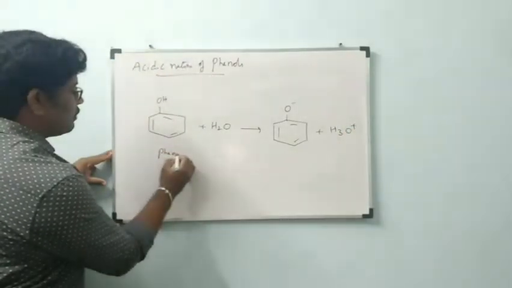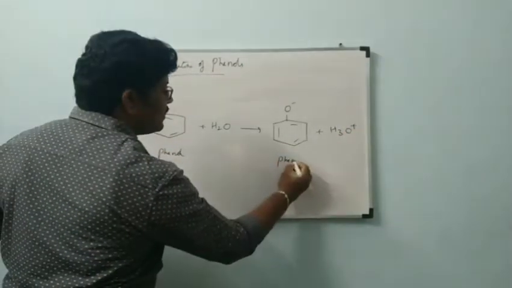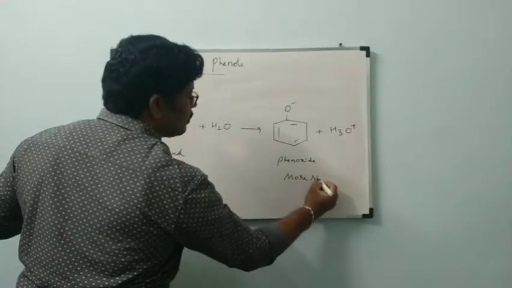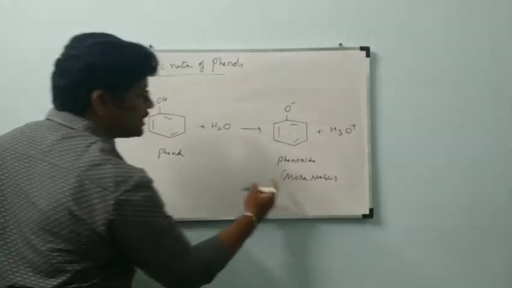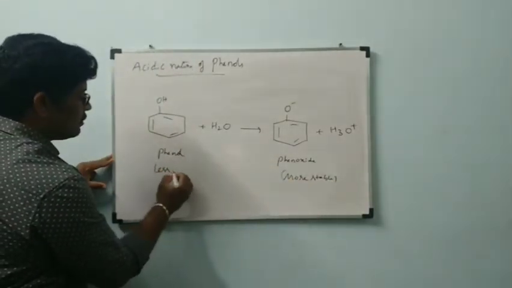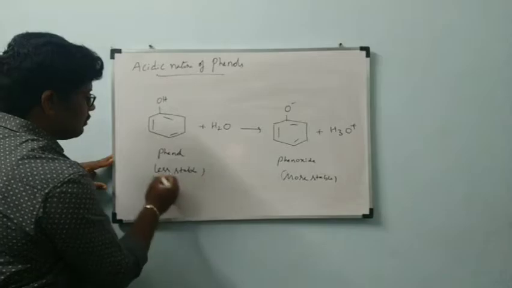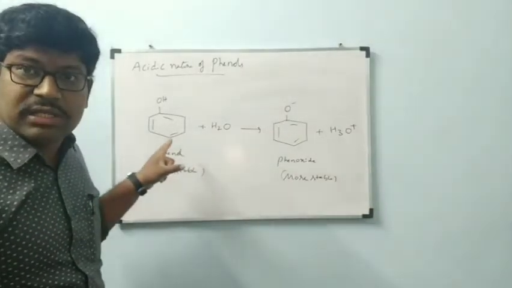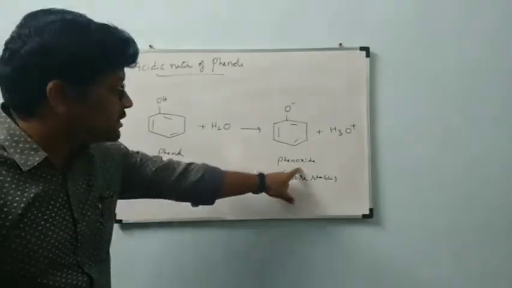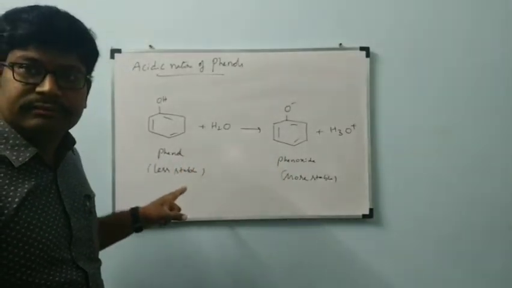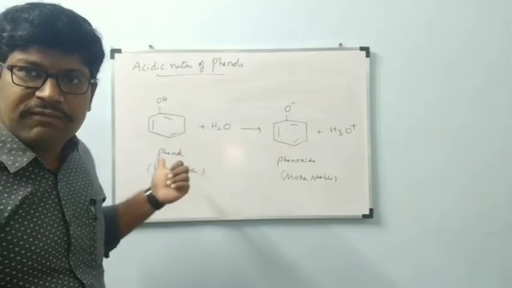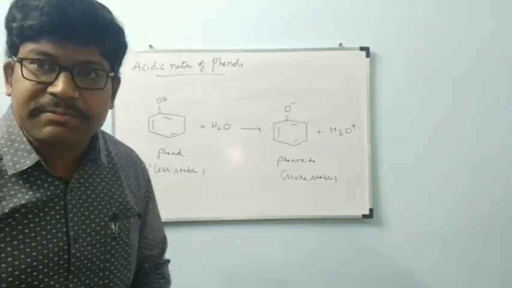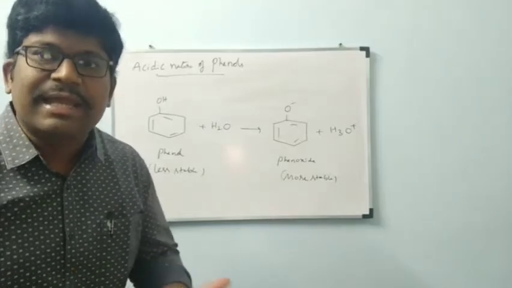Out of phenol and phenoxyanion, phenoxyanion is more stable when compared to phenol. Now only we have seen the resonance structures. When phenoxyanion is more stable than phenol, every time phenol wants to be converted to phenoxyanion by donating an H plus ion, its acidic nature increases.